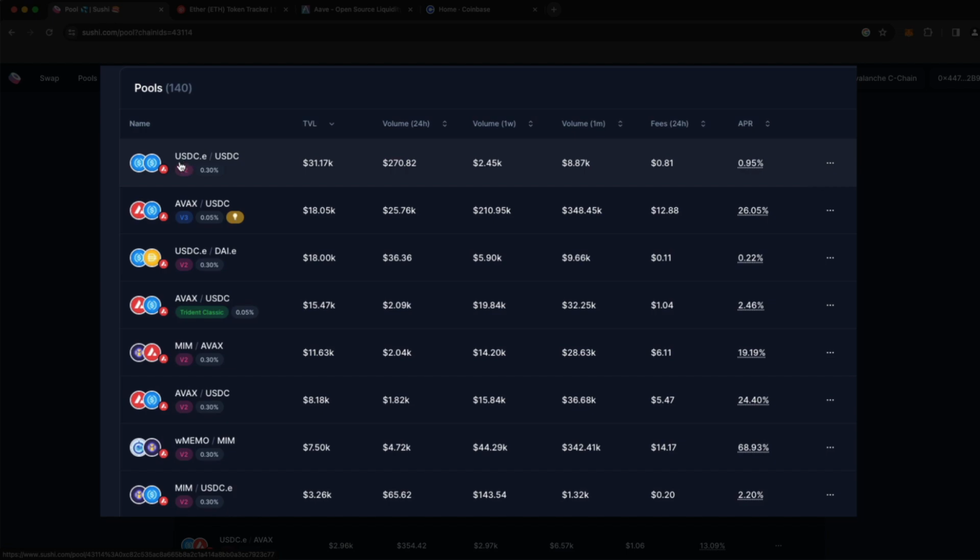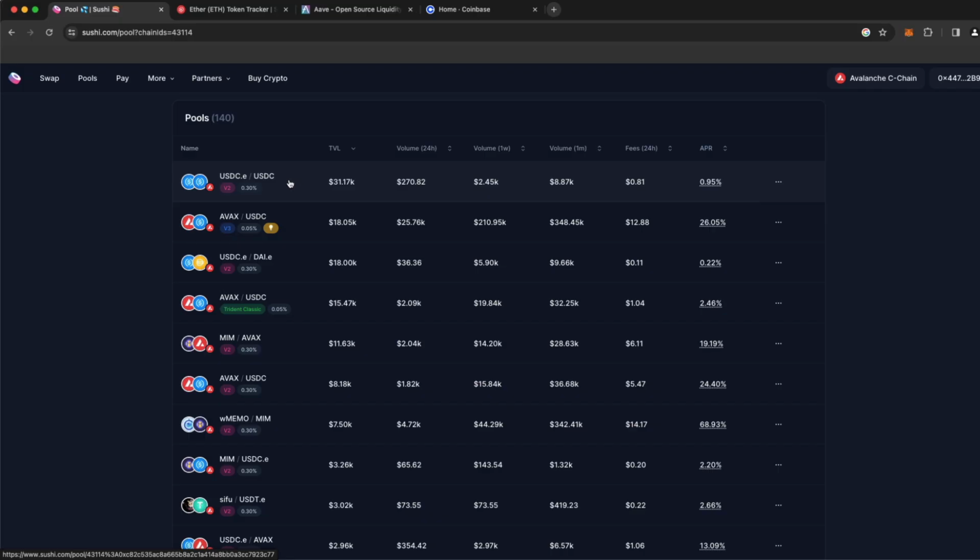So you can see there's two stablecoins, USDC.E and then just the USDC. And you can see that that has the most liquidity value locked. The reason for that is because a lot of people are smart and understand that these are stable coins, so the value is not going to change. So they can just earn a 1% APR on it, and they can capture all of the fees that are being transacted between these two coins. And they pretty much can't lose the face value of the money that they put in.